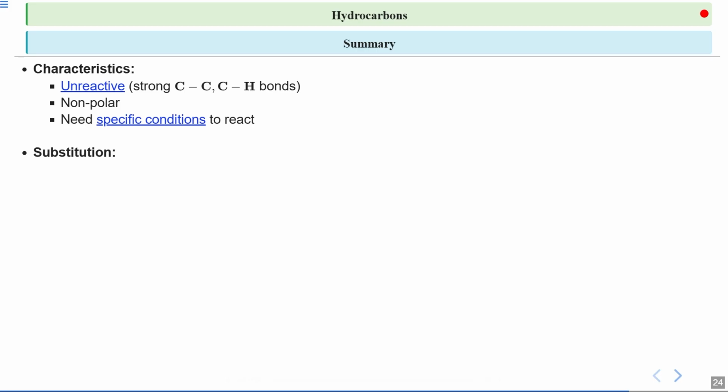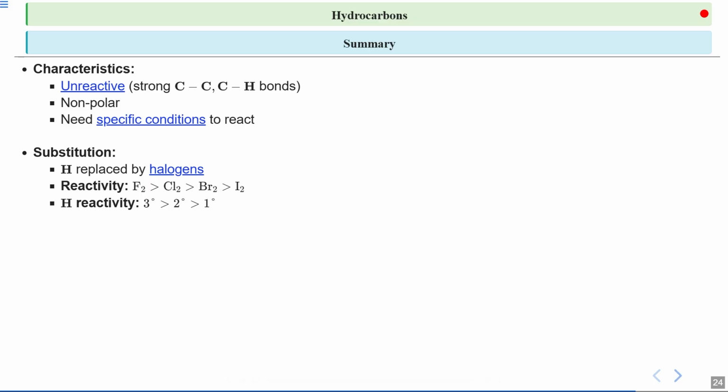Moving on to the reactions they give, the first one is the substitution reaction. In a substitution reaction, a hydrogen atom in the hydrocarbon is replaced by a halogen such as fluorine, chlorine, bromine, or iodine. If I talk about the reactivity, then F2 is the most reactive one. Then we have chlorine, bromine, and lastly iodine.